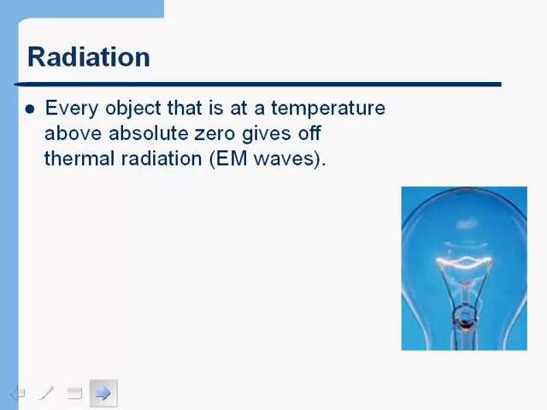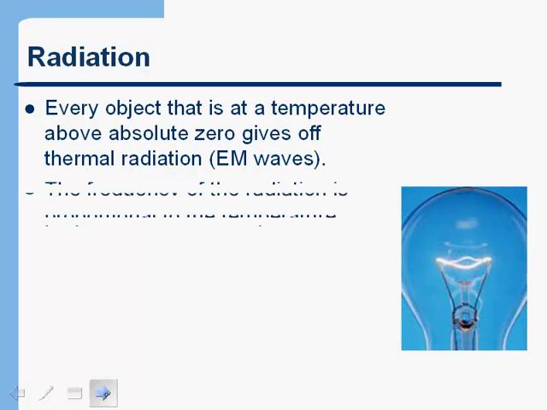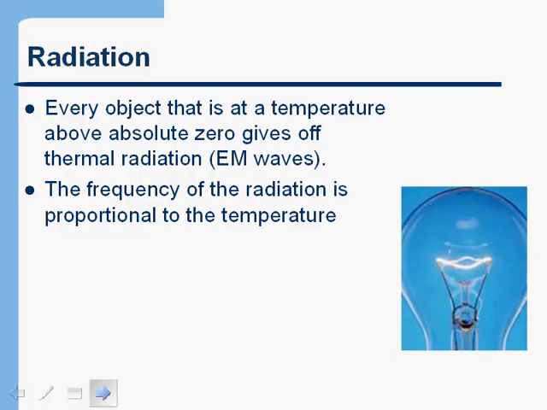Now, obviously, you're not emitting visible light, but you are emitting a type of electromagnetic radiation. And it turns out that the frequency of the radiation given off by an object is proportional to its temperature. So if the object is hotter, then the frequency that it gives off is higher.